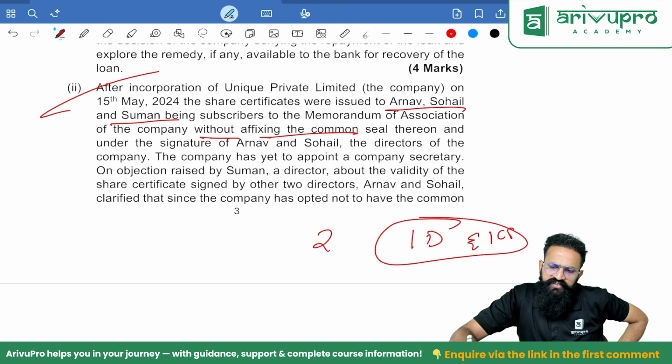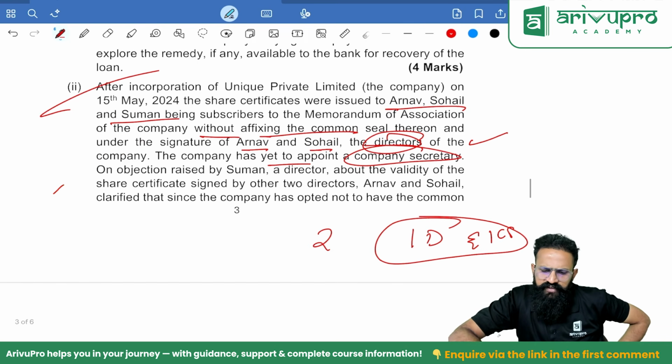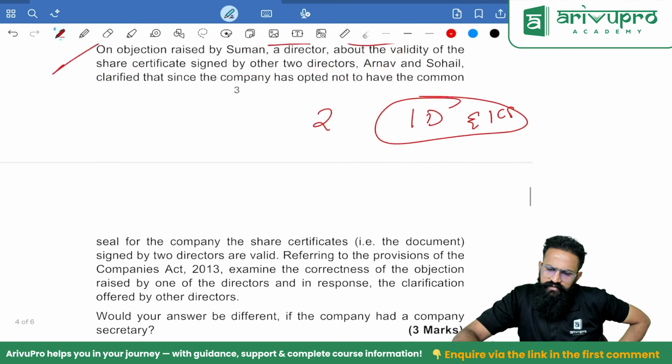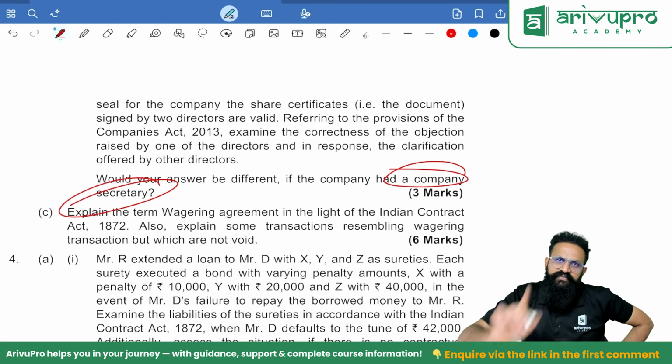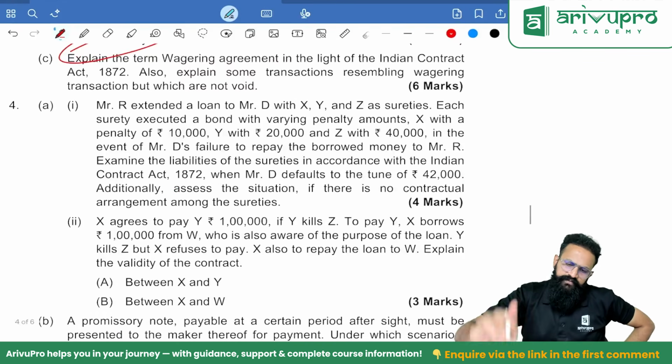So without affixing common seal and under the signature of Arnav and Sohail, the directors of the company, so 2 directors, is it valid? Yes. The company has yet to appoint a CS, so there is no CS. Is it valid? Yes, it is valid. What if a company has a CS? Then it will be 1 CS and 1 director.